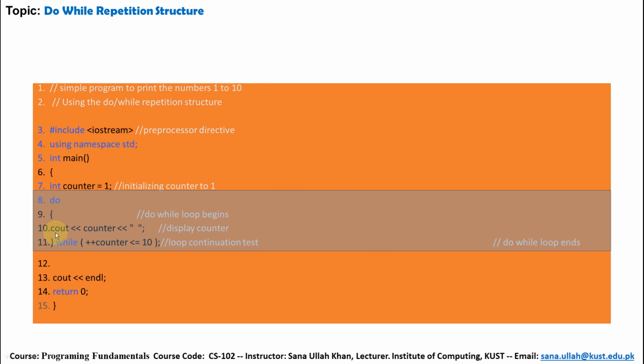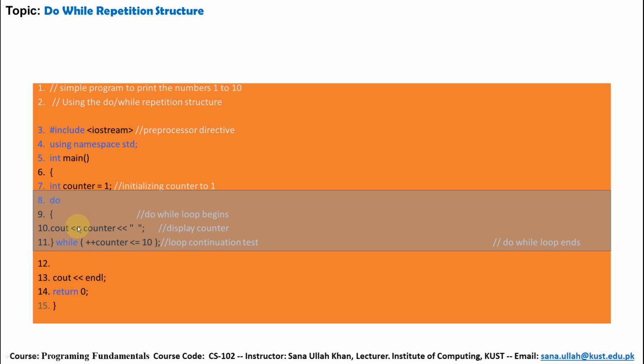So do cout counter. Now the value of the counter variable will be displayed. The initial value of the counter variable is 1, so 1 will be displayed, and then the while condition will be checked. Plus plus counter means increasing the value of the counter if the counter value is less than or equal to 10. So 1 is less than or equal to 10, the condition is true, so the loop executes again and 2 will be printed.